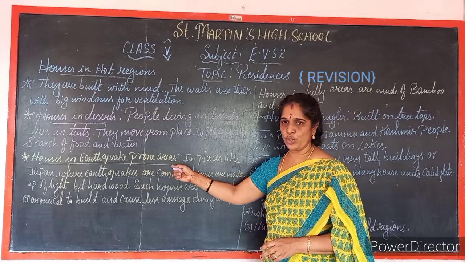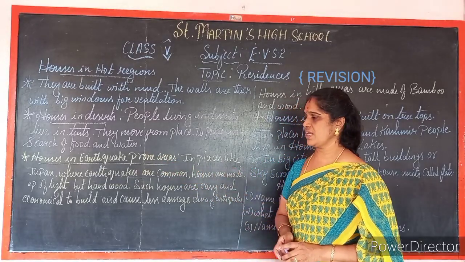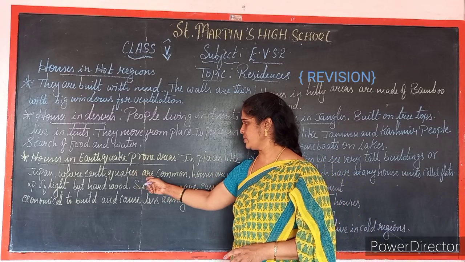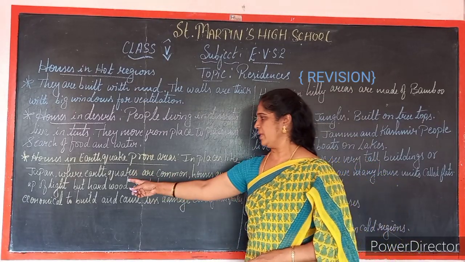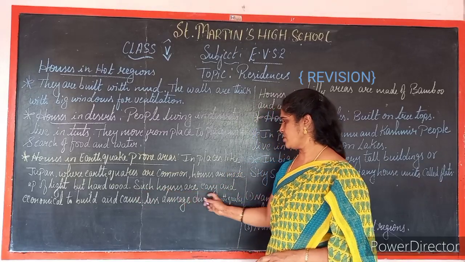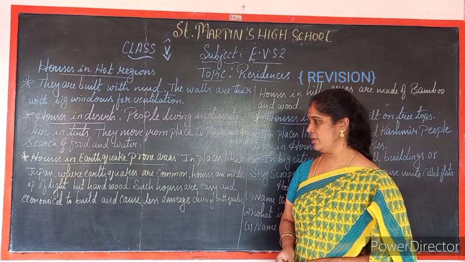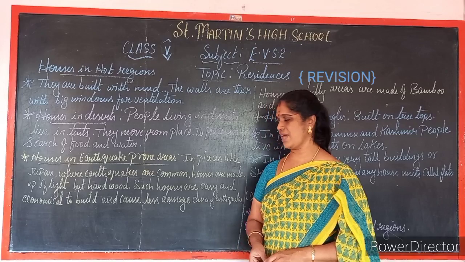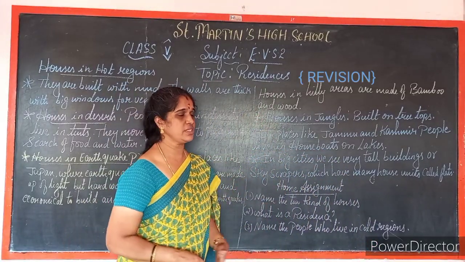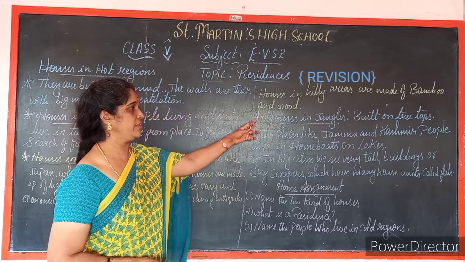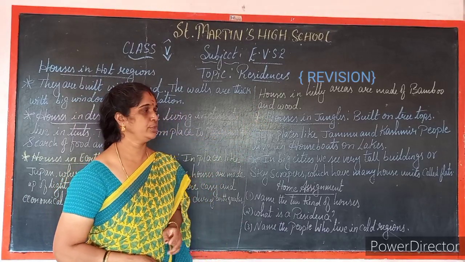Houses in earthquake prone areas, in places like Japan, where earthquakes are common, houses are made up of light but hard wood. Such houses are easy and economical to build and cause less damage during earthquake. Next, houses in hilly areas are constructed with bamboo and wood.